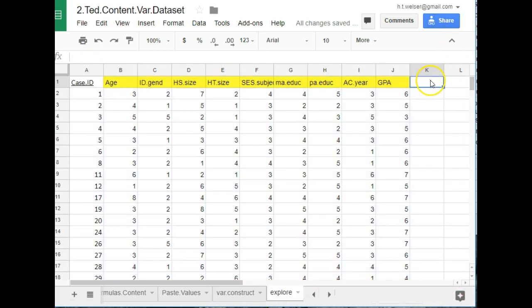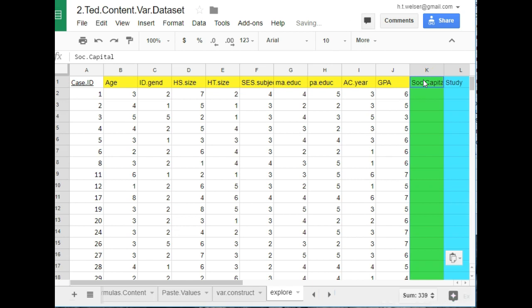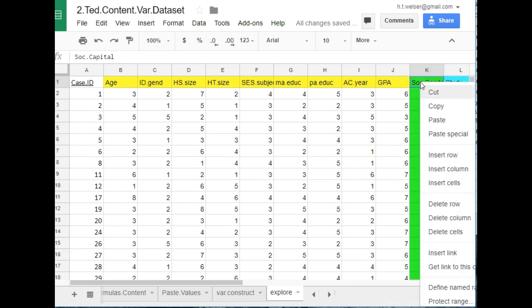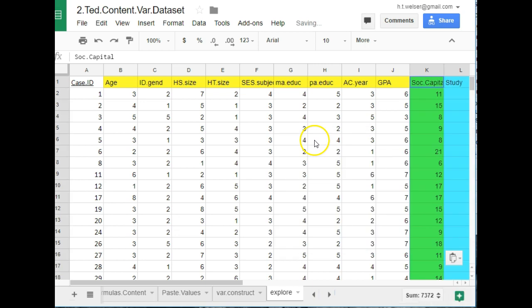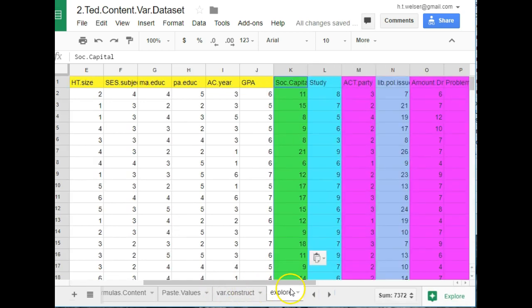You always want to bring the case ID with you in case you mix things up and need to fix it. And paste the rest of them there. I just pasted them, but now I need to paste special the values to make sure I get the values, not the formulas.